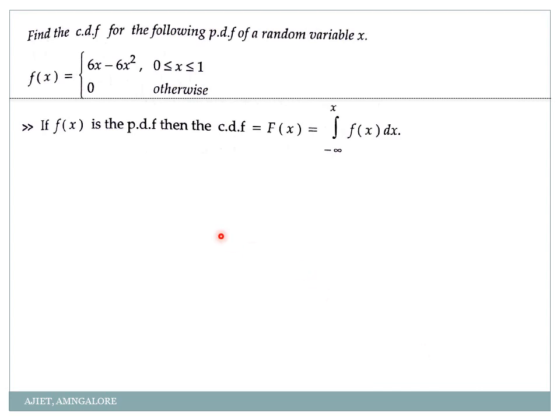Then that was all about PDF. Now see here, find the cumulative distribution function for the following probability distribution function. Have you heard about this word cumulative? Yes, in the previous video I had done a problem on cumulative distribution function where we go on adding all the functions and I'll get the total value as 1. Yes, same way here also we have to find the cumulative distribution function for the following PDF.